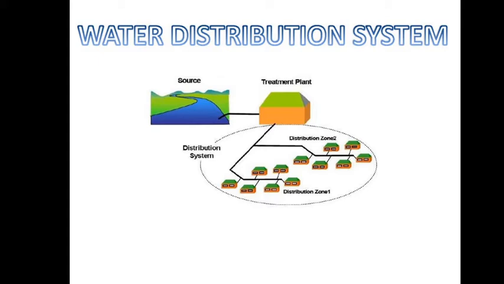After the treatment, the water is supplied through the water distribution system to the industries, the public places, and the residential areas. From that image you can identify the source and how they pump the water into the treatment plant, and from the treatment plant they supply it through the distribution system. So the beginning of the water distribution system is the end of the water treatment plant. After the purification of water, it is supplied through the pipeline to individual houses, industrial units, and public places with a given pressure and as per the required quantities.